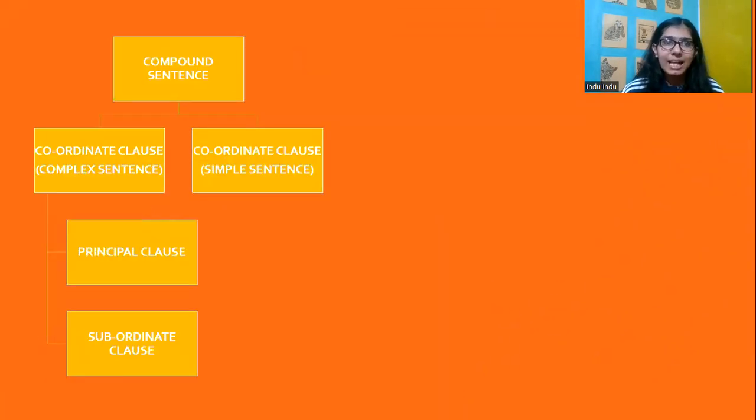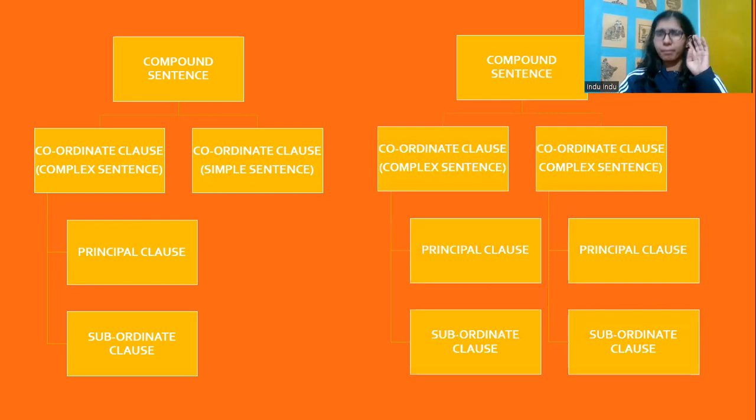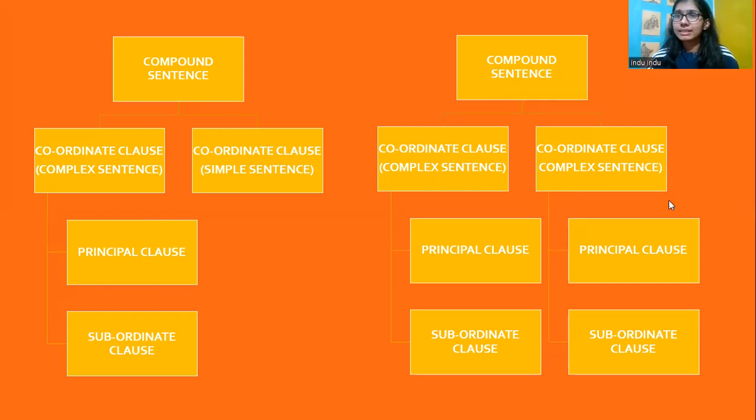So a compound sentence, as I've discussed before, could have two coordinate clauses. One could be a complex sentence, one could be a simple sentence. A complex sentence means obviously a principal and subordinate clause. These are just tables to remember what we have already discussed. So here we have talked about how both sentences could be complex sentences, each having a principal clause and a subordinate clause. Now let's discuss further.